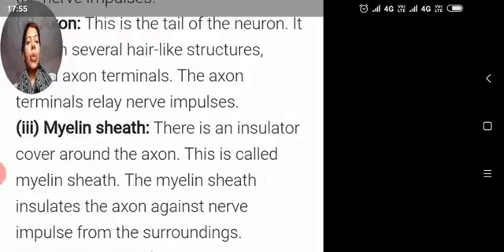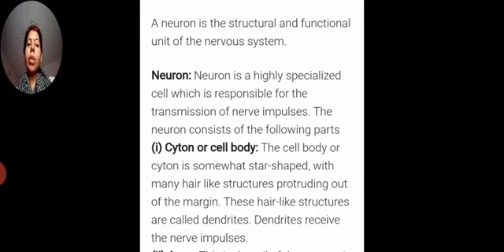So the first thing that you have to learn here is the cell body or the cyton. The cell body is somewhat star-shaped with many hair-like structures, and these hair-like structures, as I already said, we call dendrites. The main function of dendrites is to receive nerve impulses.